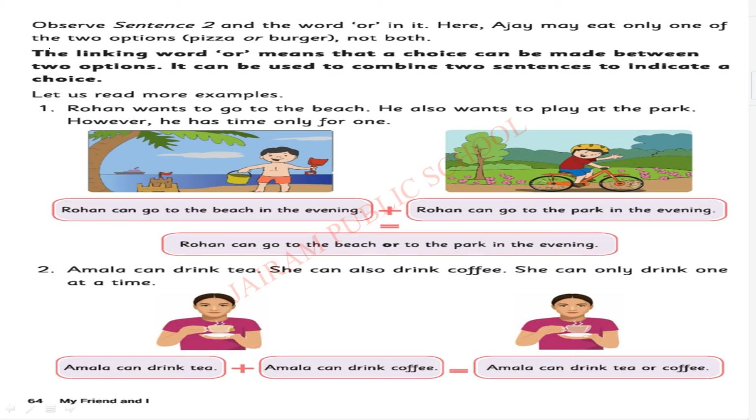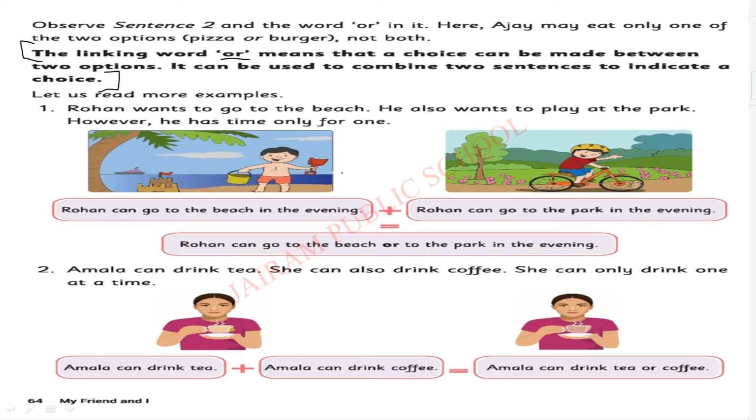Okay, so the linking words, here comes more examples. You can read the example along with me. Before moving to the examples, read this dark letter sentence. It's very, very important to understand the topic. Okay, observe sentence 2 and the word or in it. Here Ajay may eat only one of the two options. I have told you already. Am I right? So linking word or means that a choice can be made between two options. So if it is a linking word or, choice can be made, but if it is a linking word and, no choice is there.